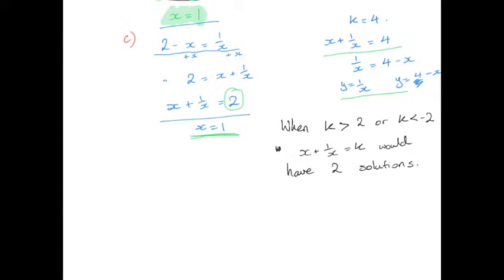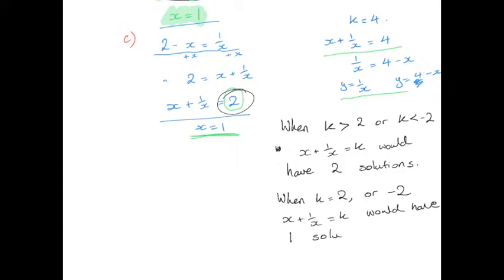What about when k actually equaled 2? Well, that had one solution when x equals 1. But that also happens when k is negative 2. So when k equals 2 or negative 2, x plus 1 on x equals k would have one solution.